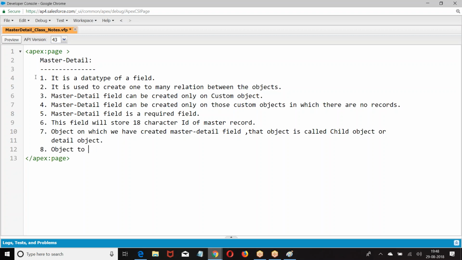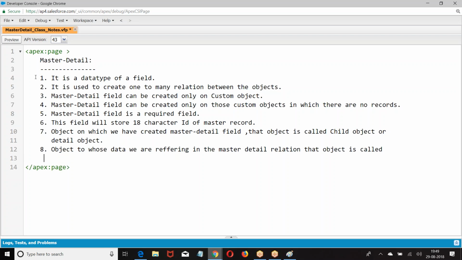The object whose data we are referring to in the master detail relation is called the master object or parent object.